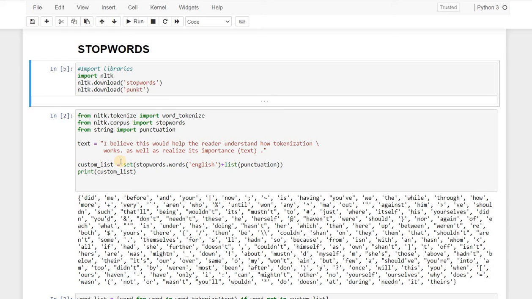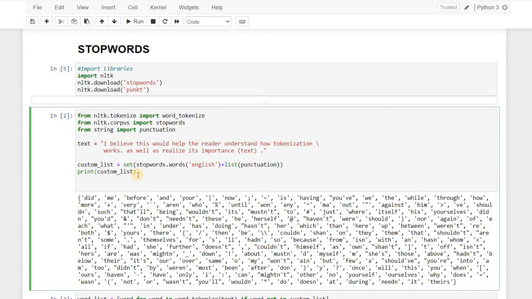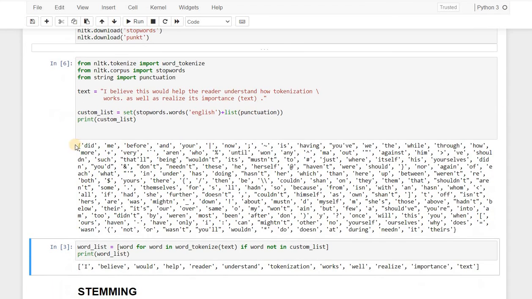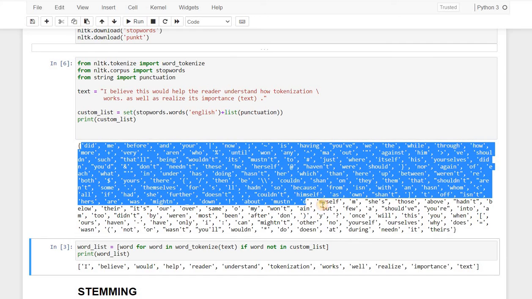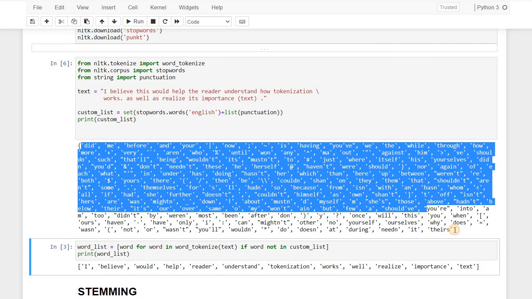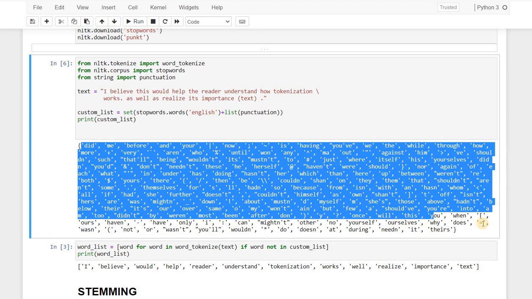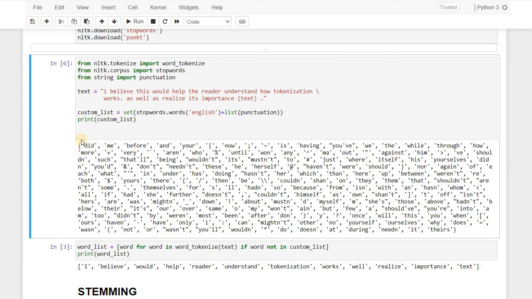So now we will take a variable custom list, and in that list we have set of stop words dot words English plus list of punctuation. So we will have the list of this stop words as well as the punctuation, and then we will print the custom list. So now I'll run this again. So here after running this, we get all the stop words present inbuilt in the Jupyter Notebook. This is the list of stop words which does not contain any meaning to the machine when we use this in search engine. So we have did, me, before, and, yours, now. We also have punctuation, is, having, you, have, we, the, while, etc.